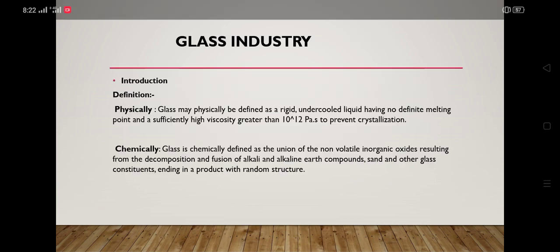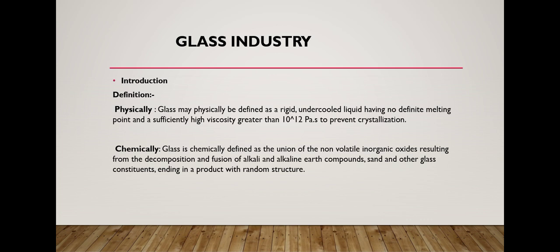Today we learn about the glass industry. In the glass industry, we study glass and how it is formed. First of all, we learn about its definition. Glass has two definitions, physical and chemical. Physically, glass may be defined as a rigid, undercooled liquid which has no definite melting point and has high viscosity.